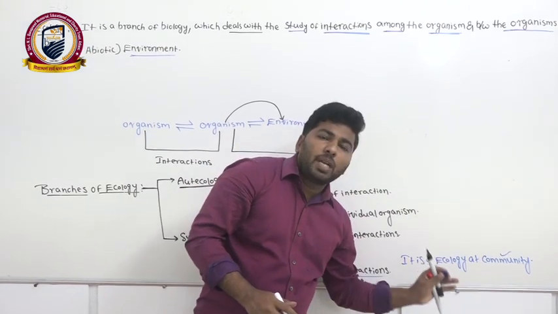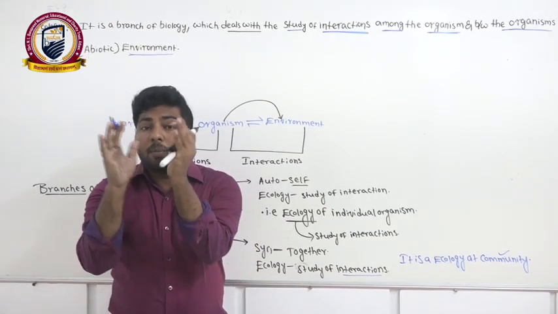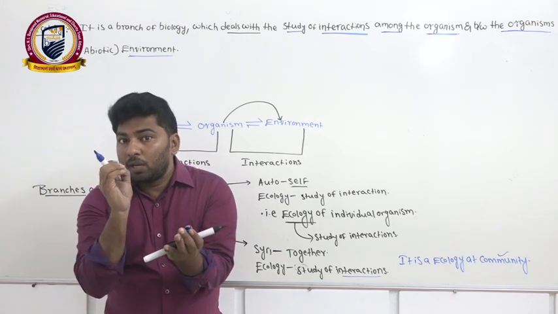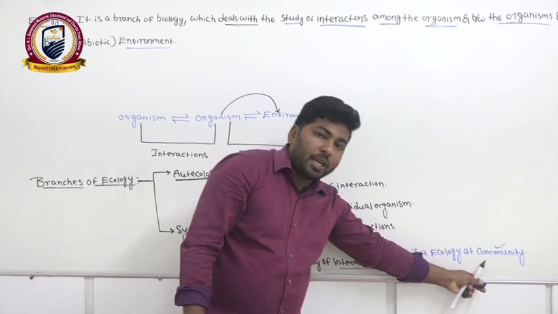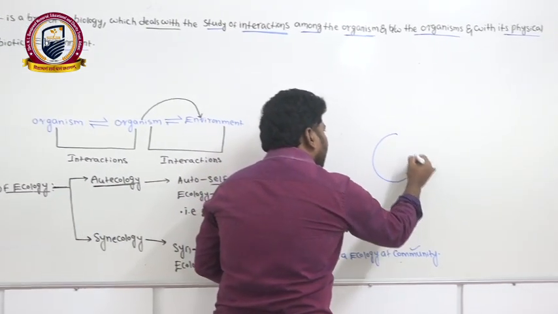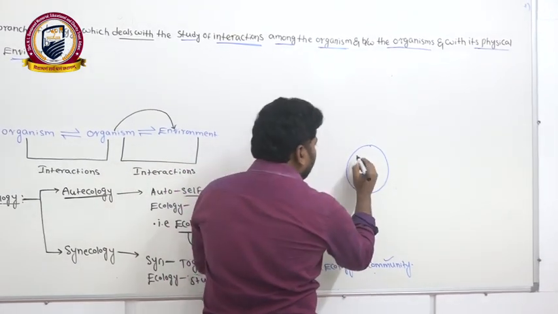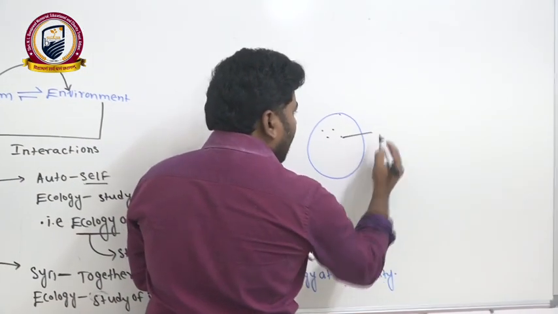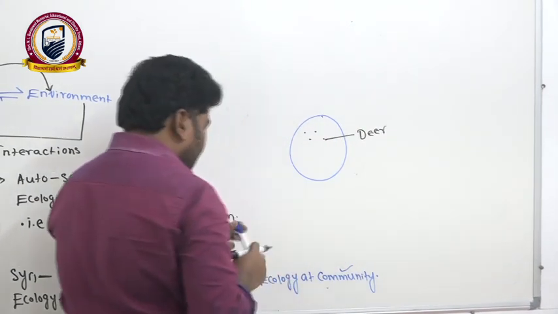What is meant by the community? Community means different types of organisms presented or grouped together in a particular place at a particular time. For example, this is one place. In this place, 4 deer were there. This black color one we can think of as deer. This is the deer population.